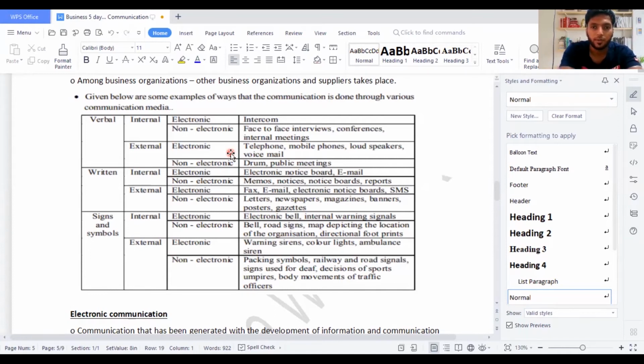So non-electronic, when you speak verbal, you can speak face to face. You can speak in interviews. When you have interviews, you speak face to face. Then conferences, where one person speaks to a set of people. Internal meetings within the company, they might have certain meetings.